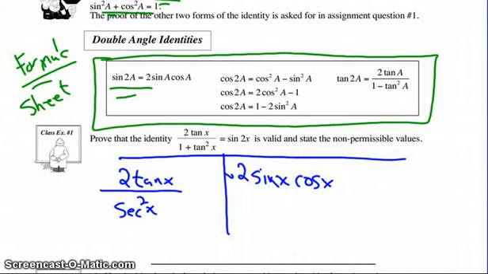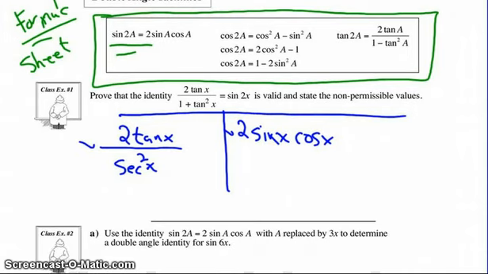And I looked at 1 plus tangent squared, and I saw that I could do that. And now I'm at a bit of a standstill. It doesn't look like I can do much more to the right side.